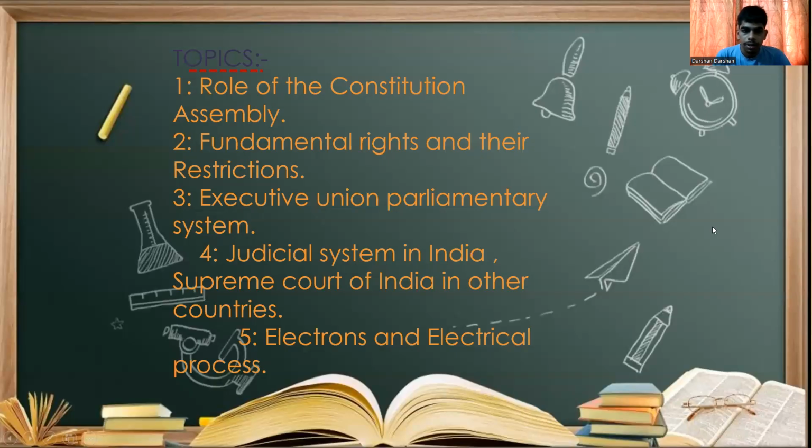Now let's see some of the topics on which we are going to discuss MCQs. First thing is the role of the Constituent Assembly. Second is fundamental rights and their restrictions. Third is the executive, union, and parliamentary system. Fourth is the judicial system in India, the Supreme Court of India and other countries. Fifth is elections and the electoral process.